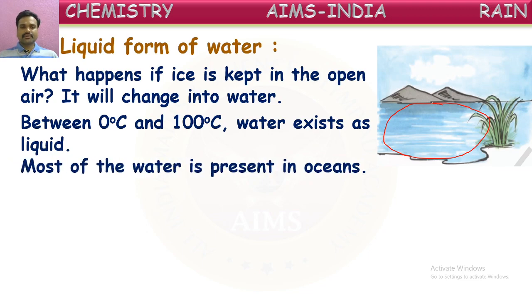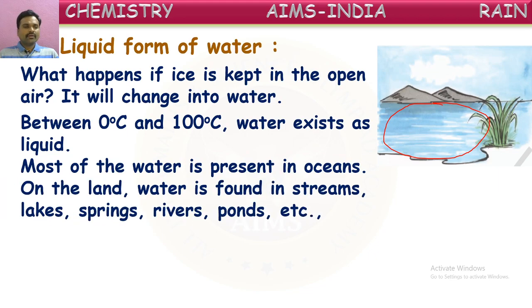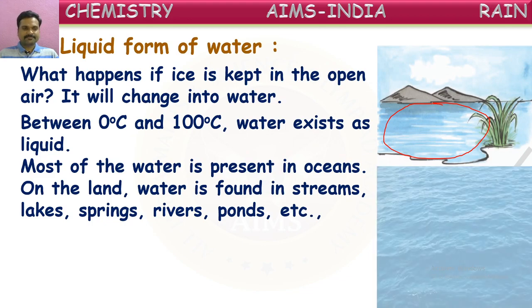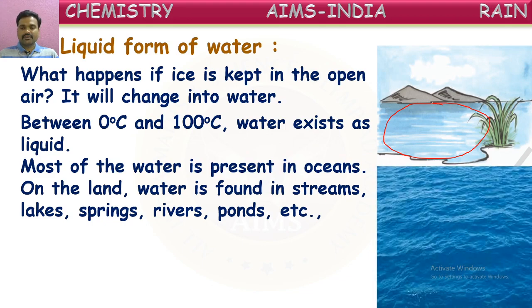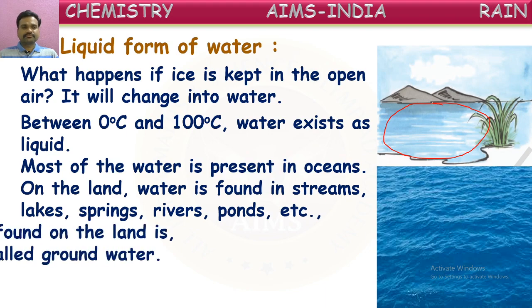Most of the water is present in oceans. Most of the water available on the earth is in the oceans and seas. On the land, water is found in streams, lakes, springs, rivers and ponds. In all of these, water is available for us. The streams, rivers, springs and lakes all contain water on the earth's surface. You can see water present here in the river.